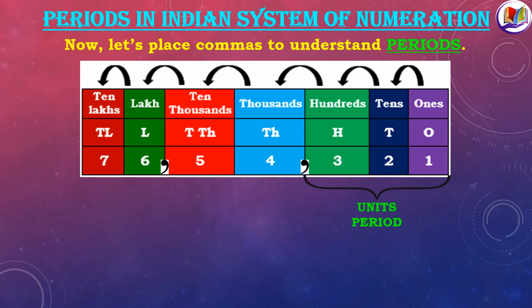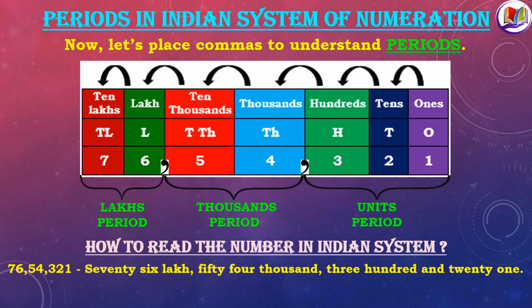So this forms the group units, thousands and lakhs period. In units period, we have ones, tens and hundreds place. In thousands period, we have thousands and 10,000s place. And in lakhs period, we have lakh and 10 lakhs place. So now let's see how are these periods going to help us in writing the number name.